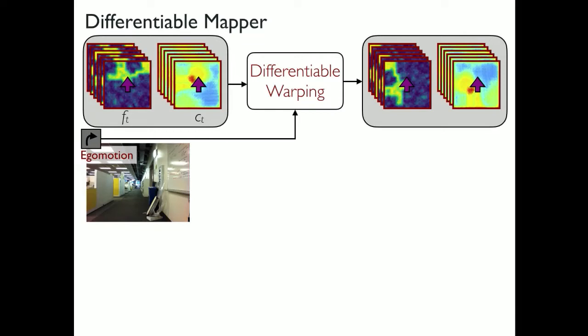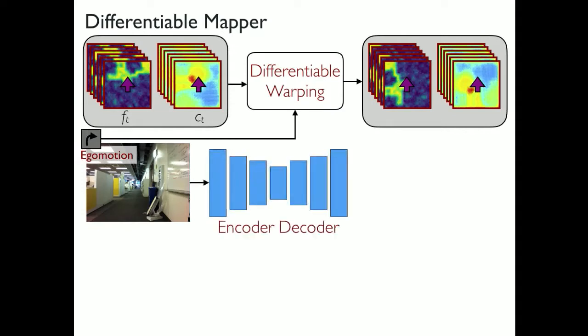And now, once you have this representation, you start using information from the current image. And you pass it through a standard encoder-decoder network, which takes in the image, this first-person view, and then transforms it into a top-down view of the environment.